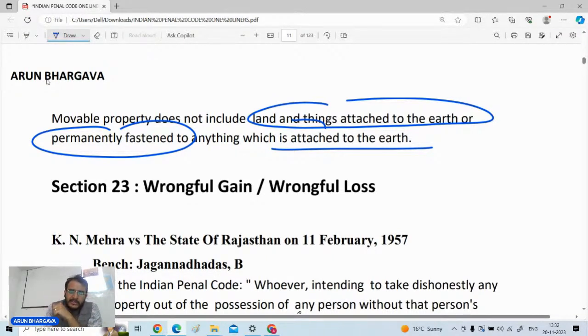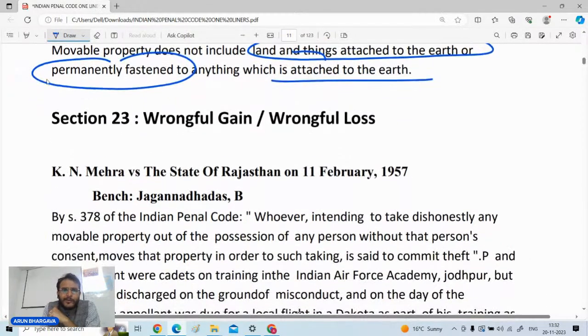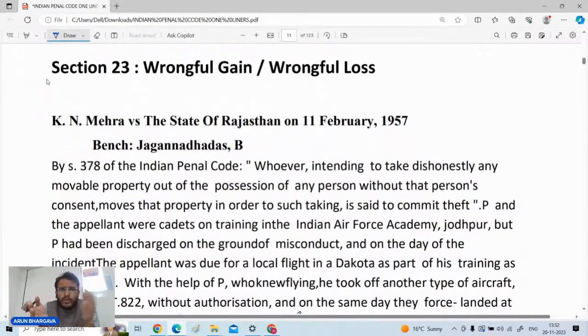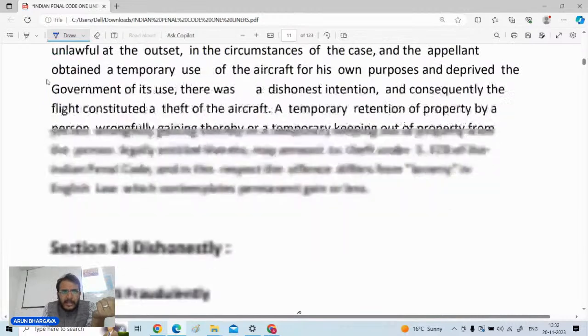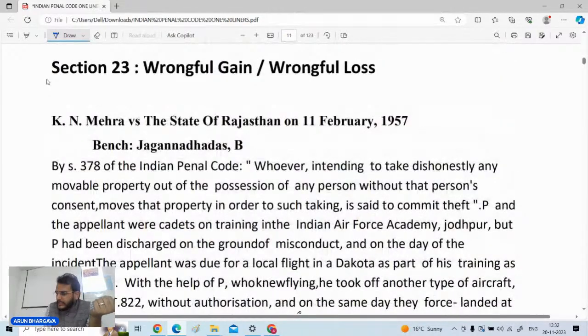Another definition is that of wrongful gain and wrongful loss. If any person is getting something to which he is not lawfully entitled, then if such person is getting some benefit, it will be called wrongful gain. Similarly, if a person is being deprived of a particular thing, he will be suffering a wrongful loss.